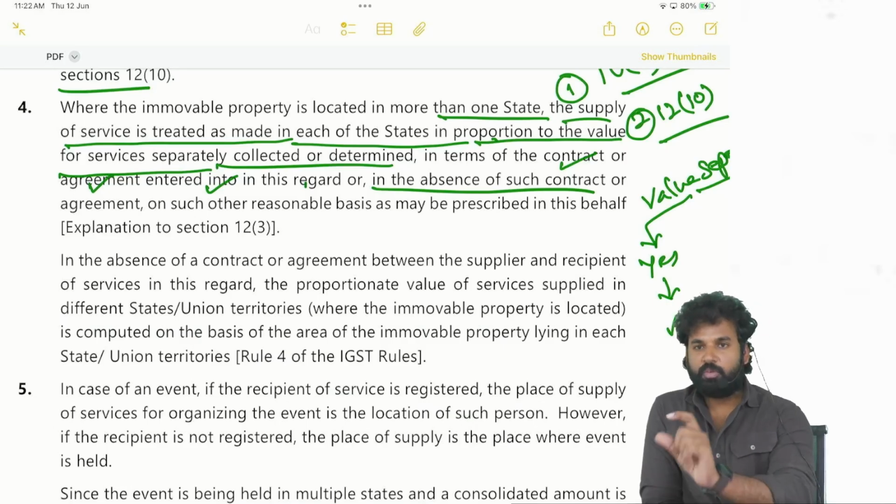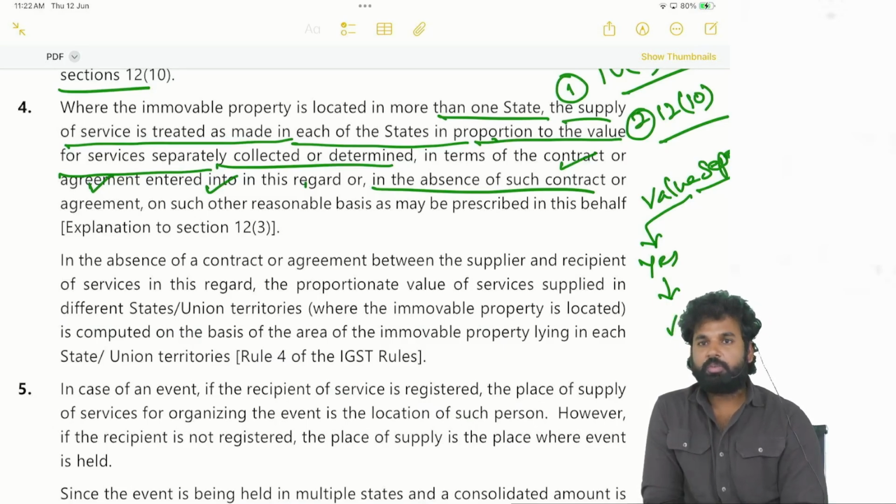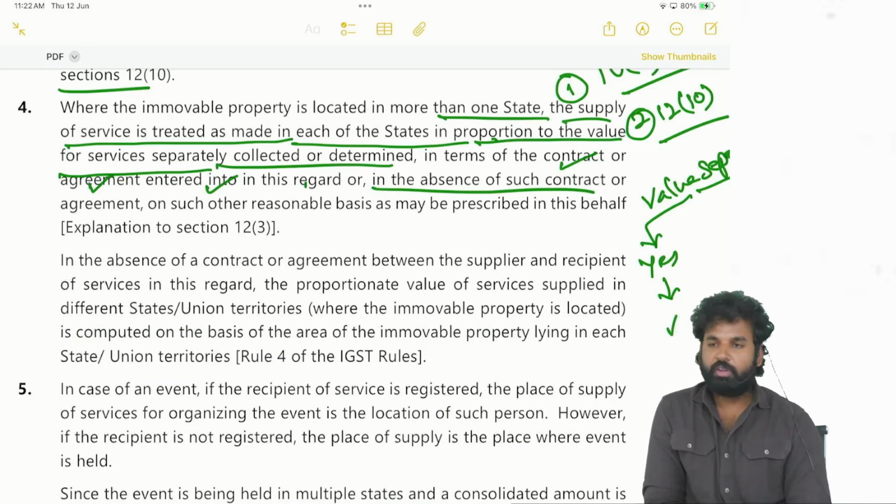How much value has to be assigned? Based on a particular criteria. If the criteria is defined in the contract, then as per such criteria we will apportion. If the criteria is not defined in such contract, then we have to apportion on a reasonable basis.